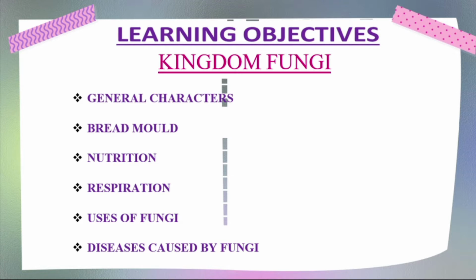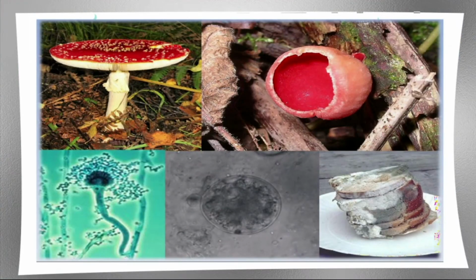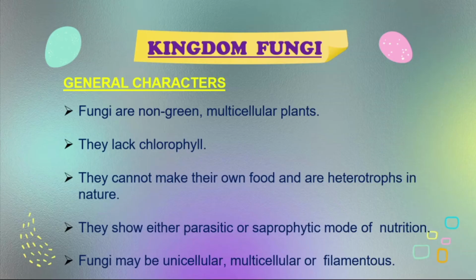These are the content for kingdom fungi. Let's see the picture. The fungus in various types. Some are visible, some we can only see with a microscope. Kingdom fungi. General characters. Fungi are non-green multicellular plants. They lack chlorophyll. They cannot make their own food and are heterotrophs in nature. They show either parasitic or saprophytic mode of nutrition. Fungi may be unicellular, multicellular, or filamentous.